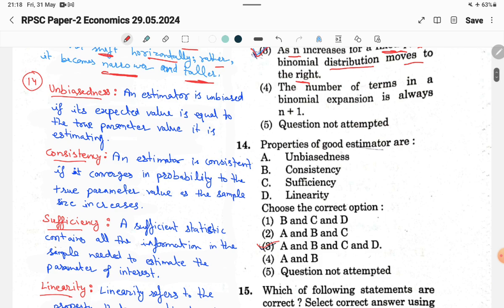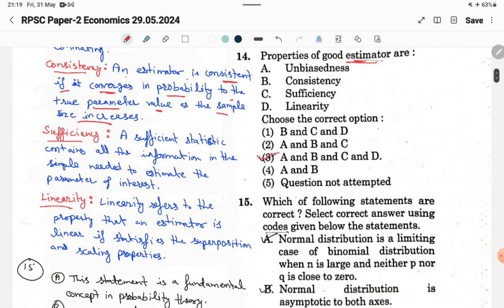Now the 14th question: properties of good estimators. So all these, unbiasedness, consistency, sufficiency, and linearity, are properties of a good estimator. One by one, I'll discuss them with you. Unbiasedness: an estimator is unbiased if its expected value is equal to the true parameter value it is estimating. Consistency: an estimator is consistent if it converges in probability to the true parameter value as the sample size increases.